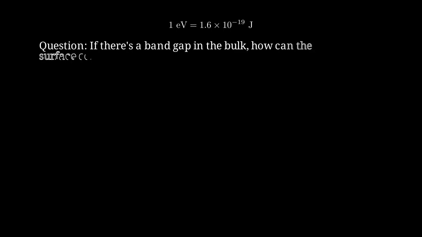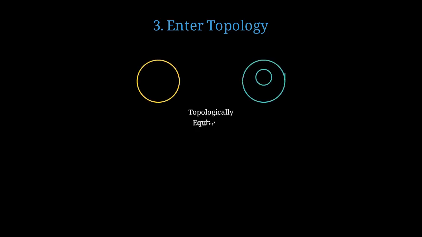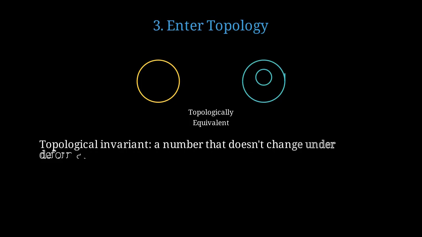Here's the key question. If the bulk material has a band gap that prevents conduction, how can electrons suddenly conduct on the surface? The answer lies in a branch of mathematics called topology, which studies properties that don't change under continuous deformations. In topology, a coffee mug and a donut are considered the same, because you can continuously deform one into the other without tearing. They both have one hole. A topological invariant is a number that characterizes the shape and doesn't change no matter how you stretch or bend the object, as long as you don't tear it.